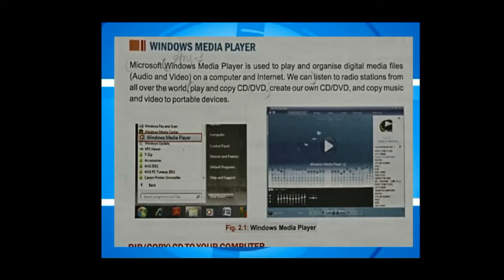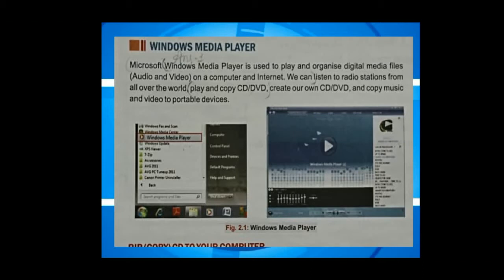It means Windows Media Player is software used to play and organize digital media files like audio and video. You can also use it to play internet songs and videos. Windows Media Player is also used to copy and make a new CD.